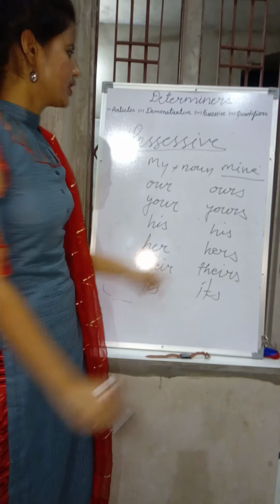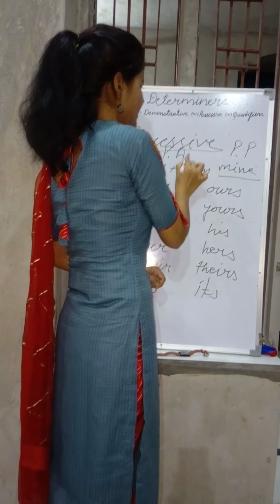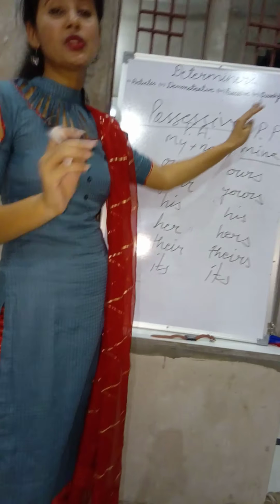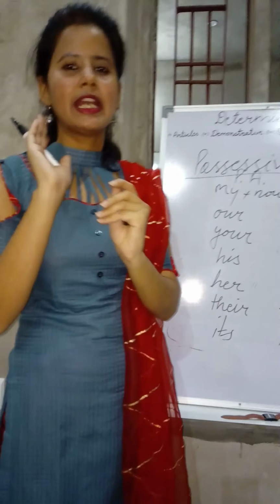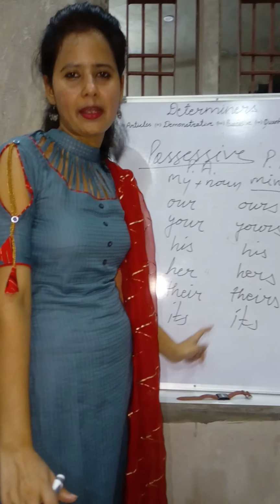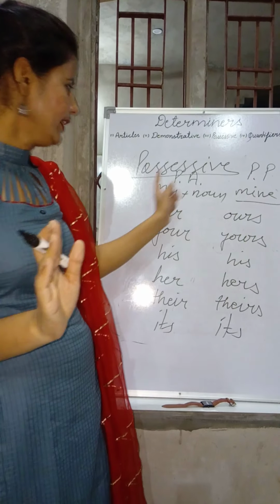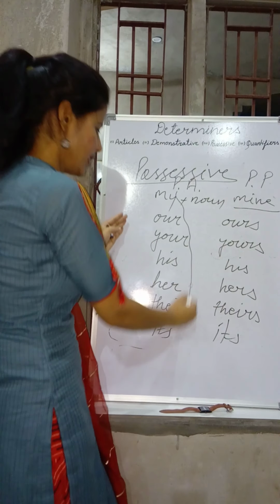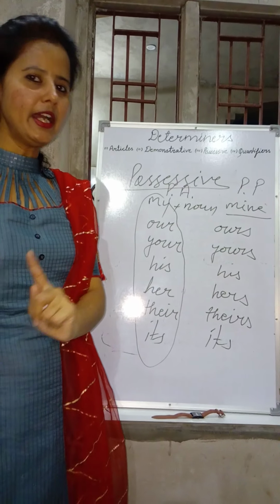So these are the possessive pronouns and those are possessive adjectives. If you are using a possessive pronoun in any sentence, please don't use any noun after it. They never take any noun after them. And if you are using a possessive adjective, it will always be followed by a noun.